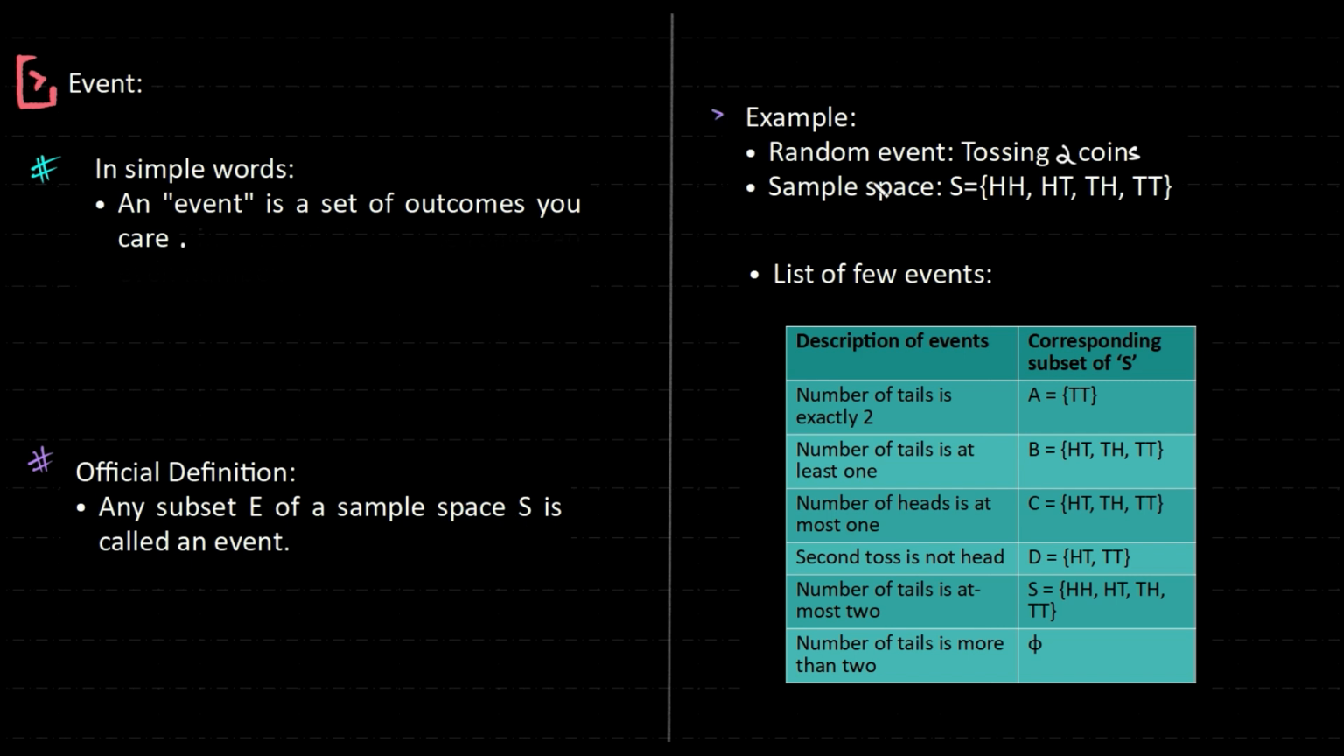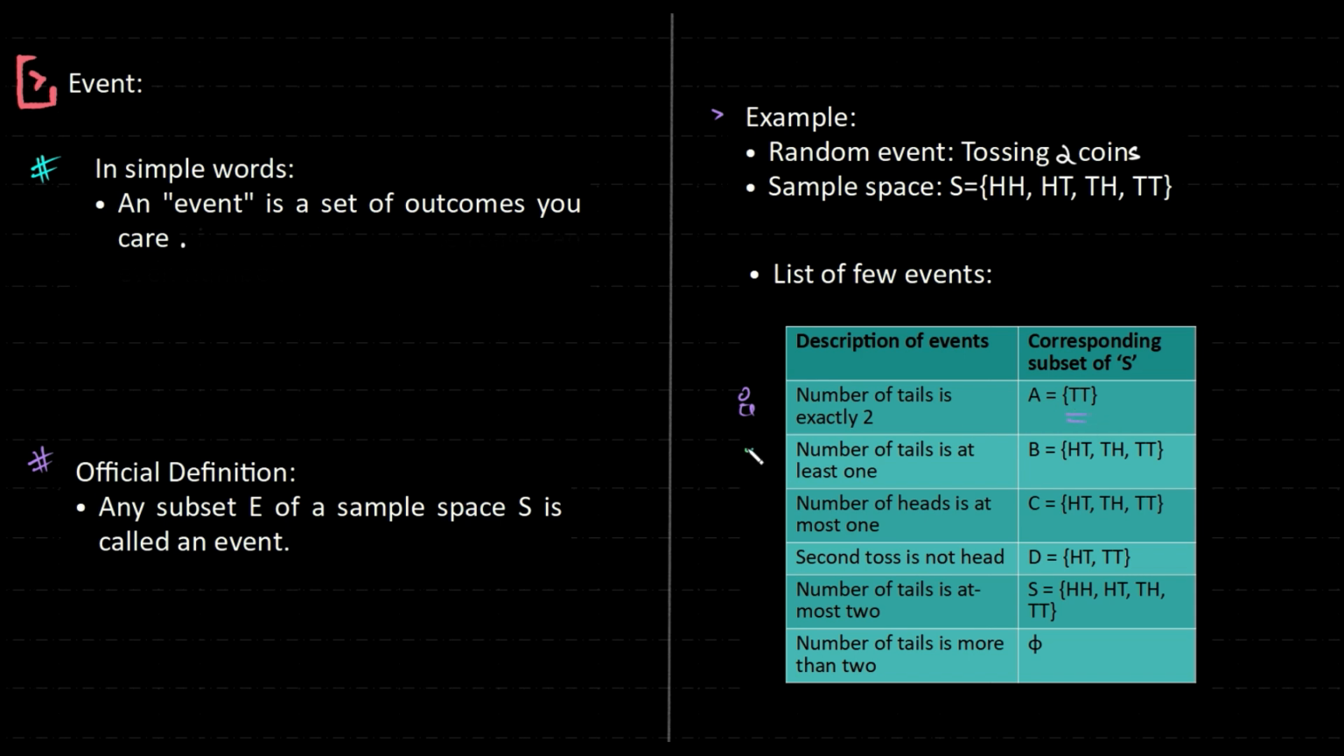For example, if our random experiment is tossing 2 coins, the sample space would be head-head, head-tail, tail-head, and tail-tail. Let's look at a few possible events. Now, say someone comes to me and tells me, you know what, if I get 2 tails, I'm happy. So the possible outcome will be tail and tail.